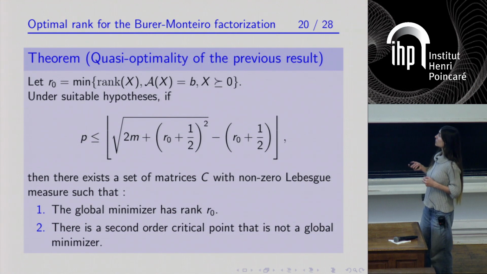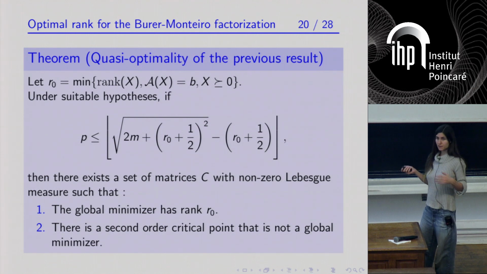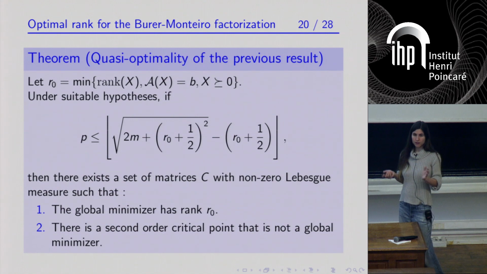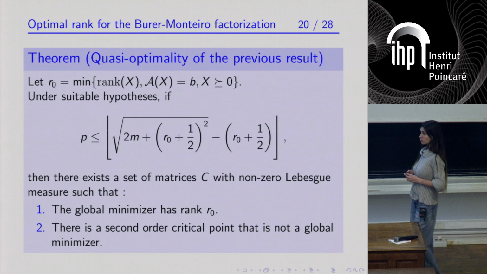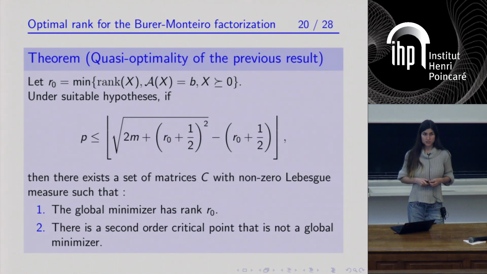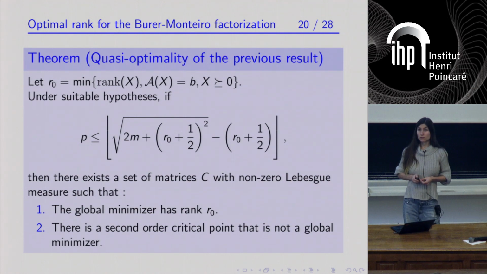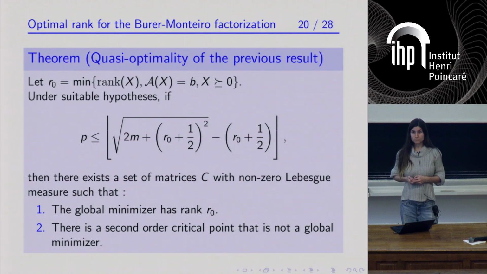And so for this A and B, that can be anything, under suitable hypotheses that I'm going to discuss next, but that are very reasonable, if P is smaller than this, then you can show that there exists a set of cost matrices C that has non-zero Lebesgue measure and for which the corresponding semi-definite programs have an optimal solution with rank R0, but the factorized problem has second-order critical points that are not global minimizers.